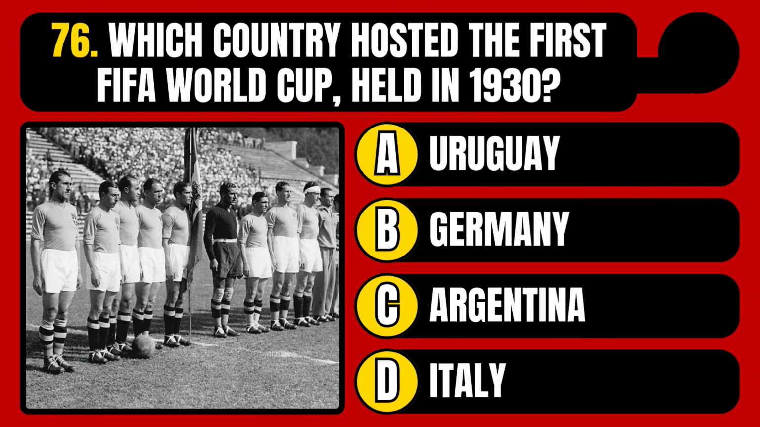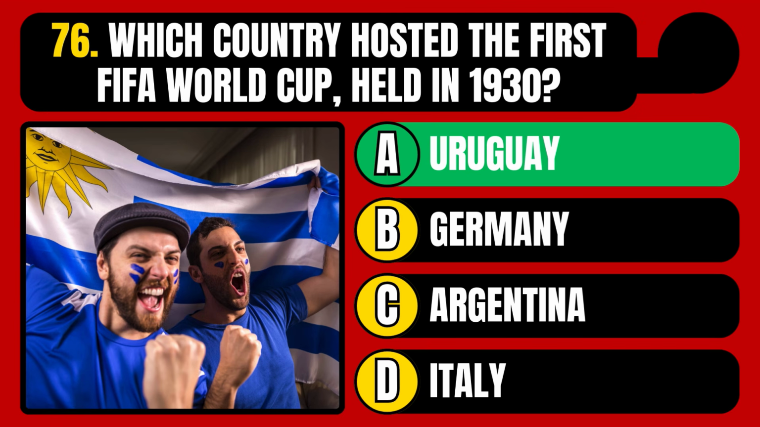Which country hosted the first FIFA World Cup, held in 1930? Uruguay, Germany, Argentina, or Italy? The correct answer is option A, Uruguay.